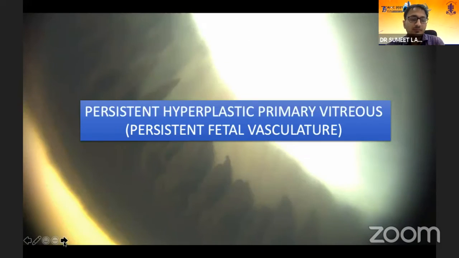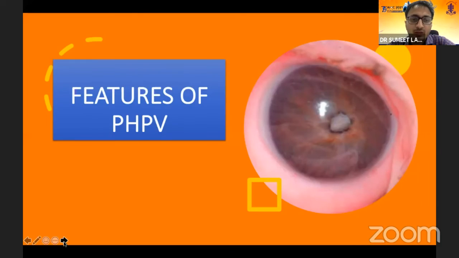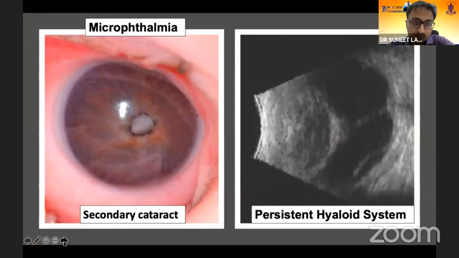Another important differential diagnosis is PHPV, or persistent fetal vasculature. Now again, a picture where you don't know, you see a EUA: is it a retinoblastoma or is it a benign lesion of PHPV? The patient again presents with leukocoria. So what are the features of PHPV? PHPV cases are generally again unilateral. They present with microphthalmia and secondary cataract, which is rare in retinoblastoma.